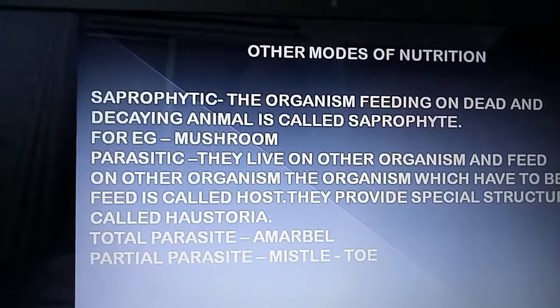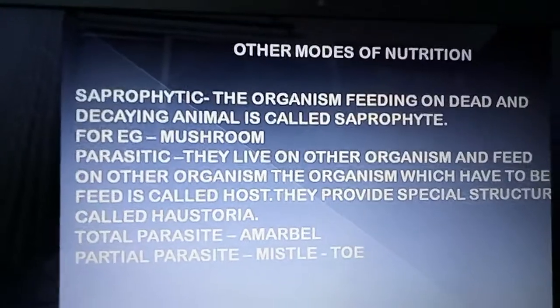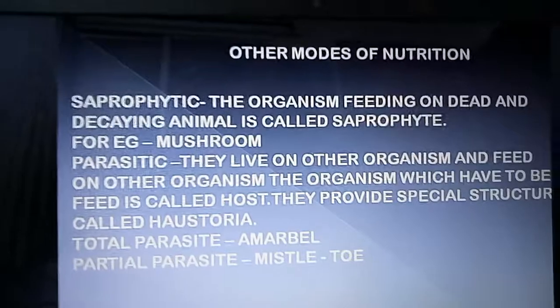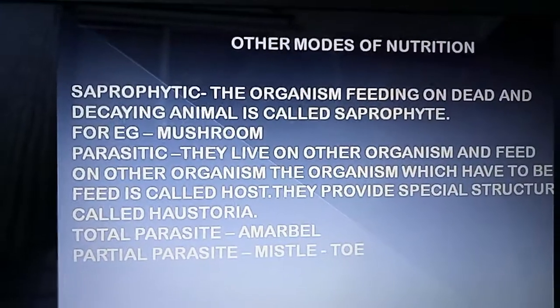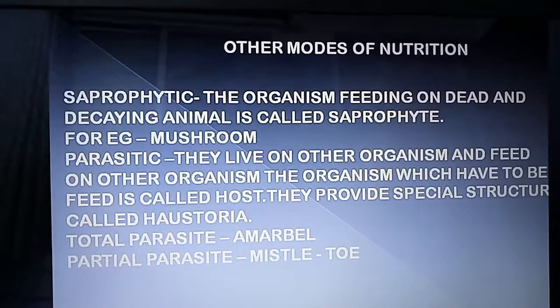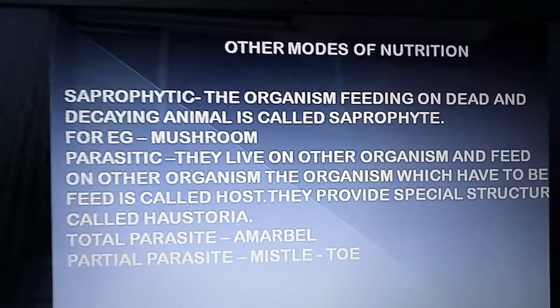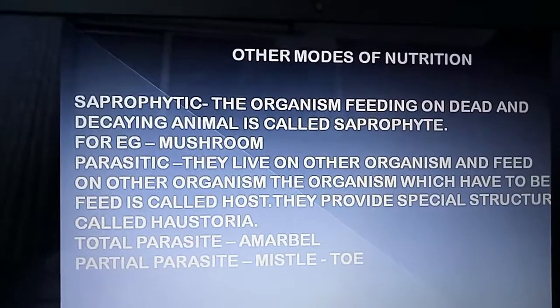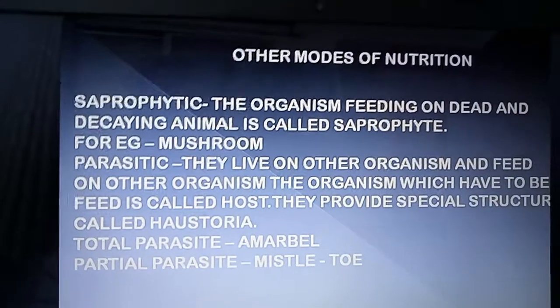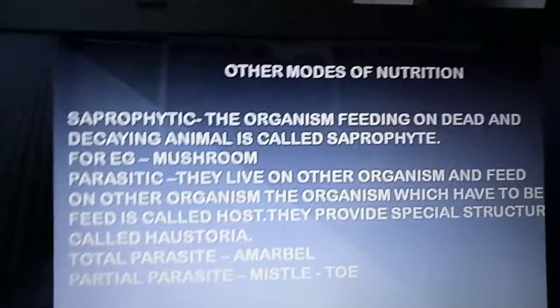For example, lice. Lice live on our head. We are the other organism, and it feeds on our blood. So, we are the host, and it takes out the food using a special structure called haustoria.